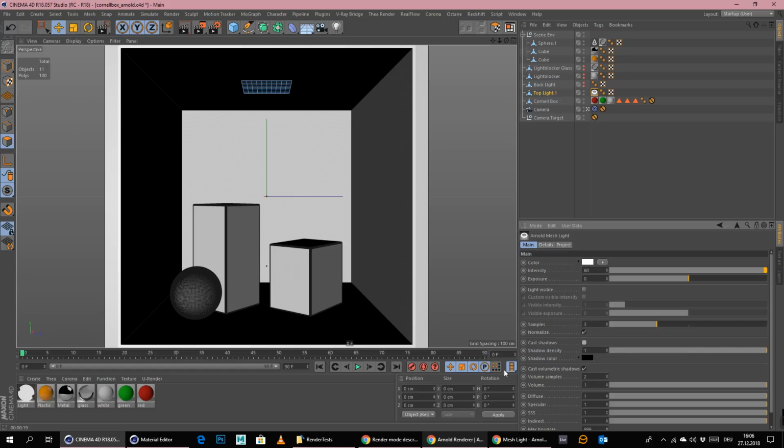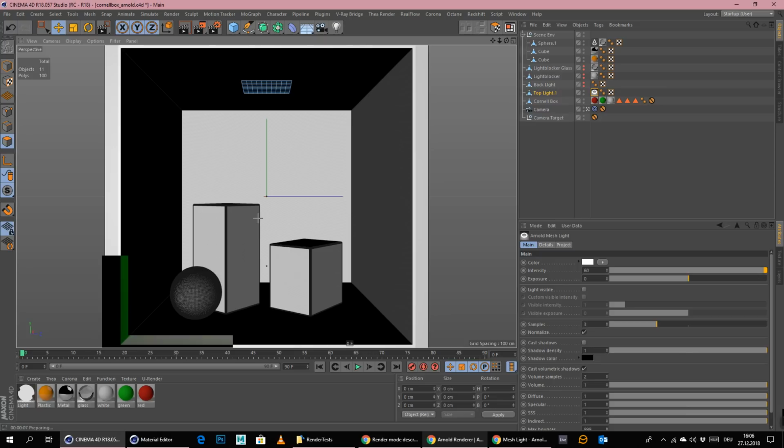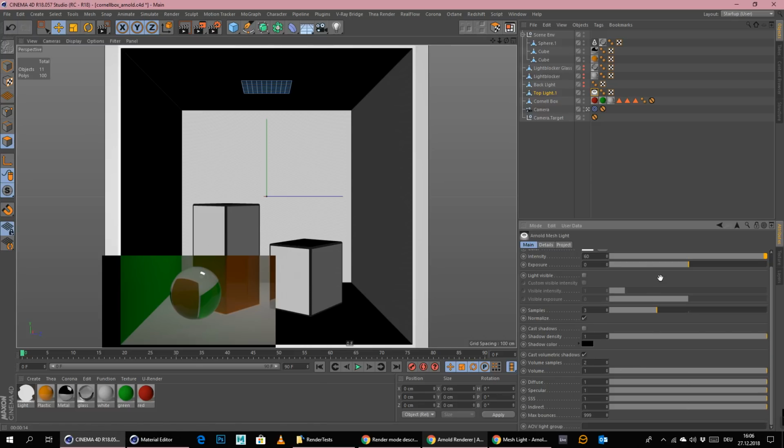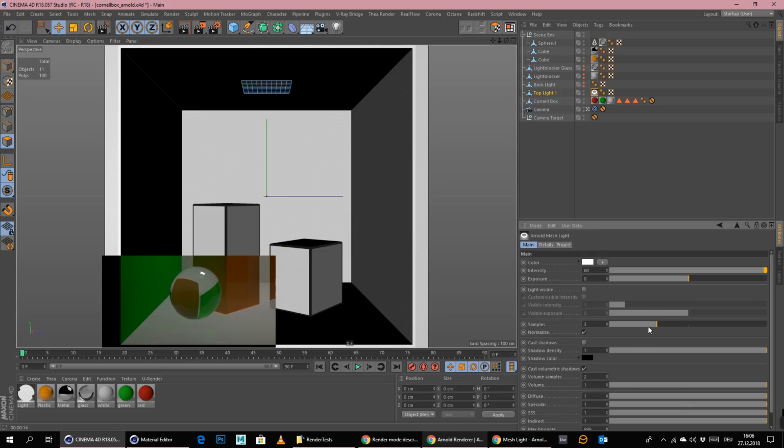If I turn off cast shadows, does this help here with this light? But then I would still need 2 lights in the scene, one that casts shadows and one that does not. One that only cares about the caustics and one that cares about the shadows, which will also be kinda bad. No, that's not working with this Arnold Mesh Light thingy, which is kinda funny, I guess.